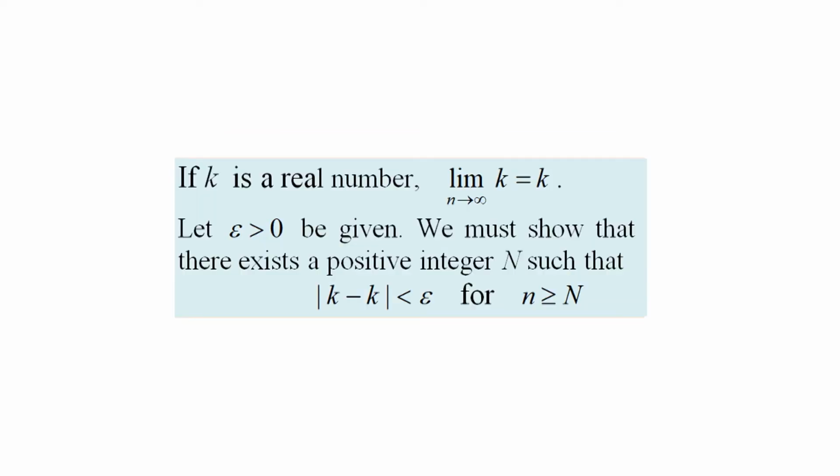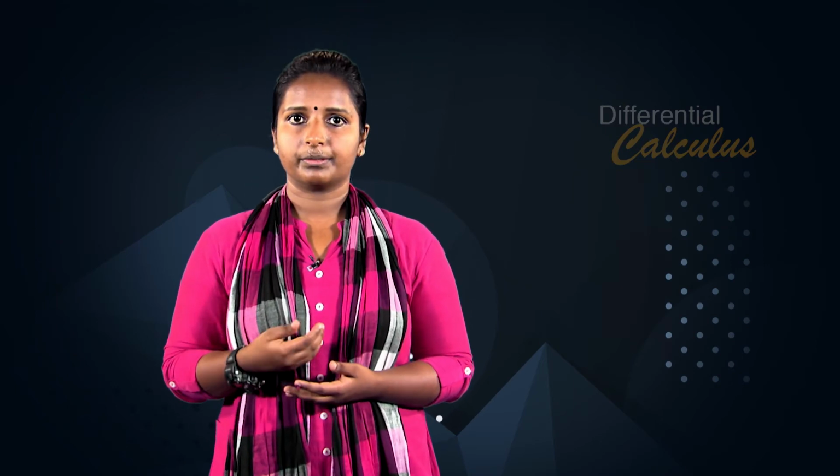As another example, if k is a real number, we show that the limit of k as n approaches infinity is k. Let epsilon greater than 0 be given. We must show that there exists a positive integer N such that the absolute value of k minus k is less than epsilon for n greater than or equal to N. Since k minus k is equal to 0, we can use any positive integer for N and the above statement will hold. This proves that the limit of k as n approaches infinity is k for any constant k.